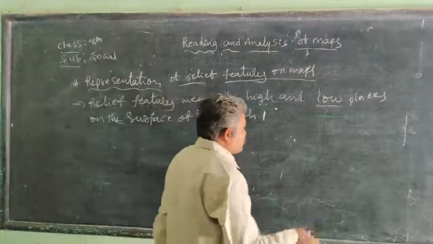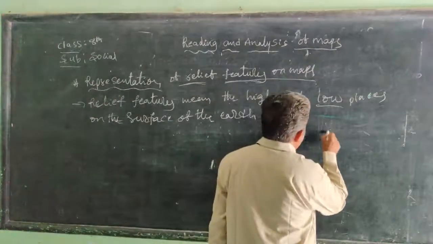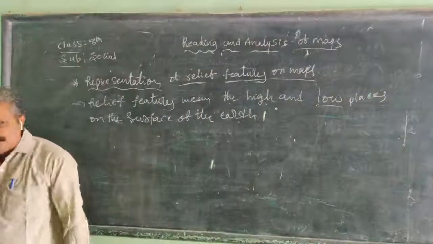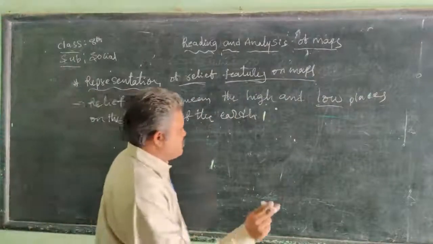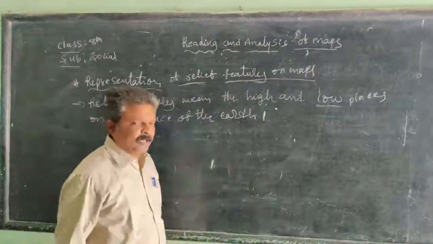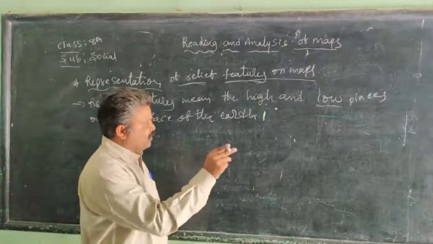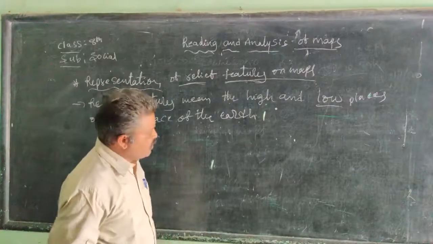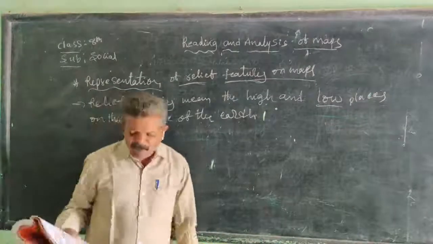How do we show the height of mountains, hills, valleys, or plains on a flat paper? How do map makers show these high and low areas on a flat paper?